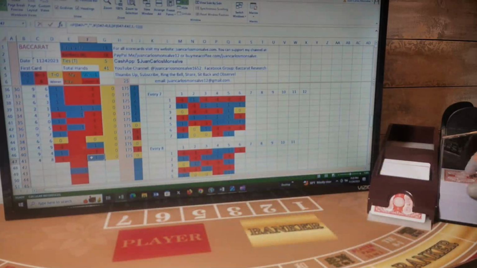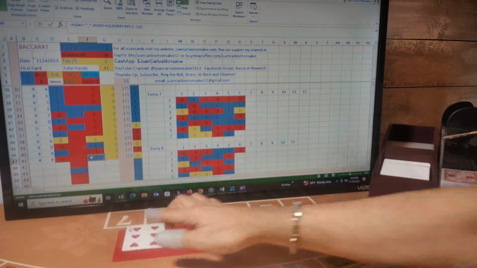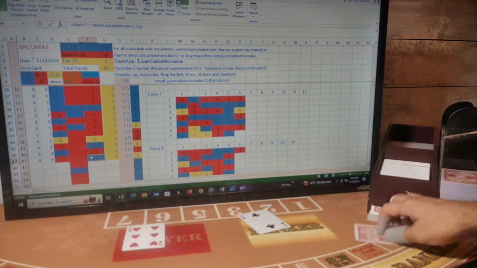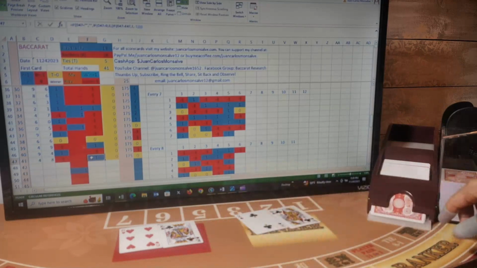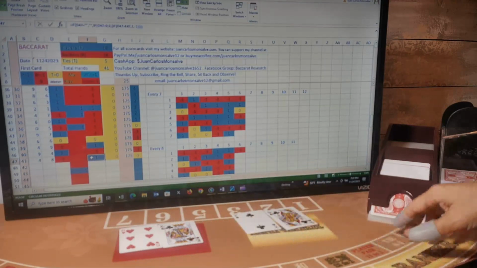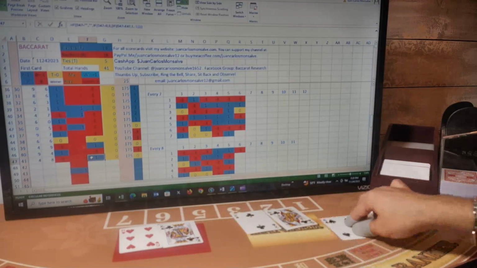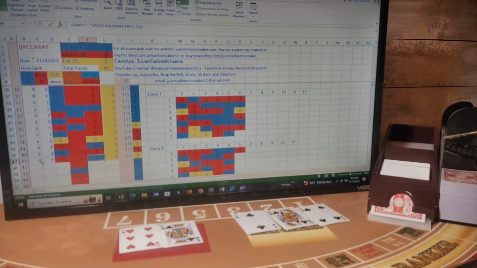My next hand, first card for player, banker, player, banker. The player has a 6 and stands. Banker has a 2 and gets a third card. The third card is a 4 for a total of 6. So 6 player, 6 banker. This is a tie. I had my money placed on banker because this is a tie and my next play is a